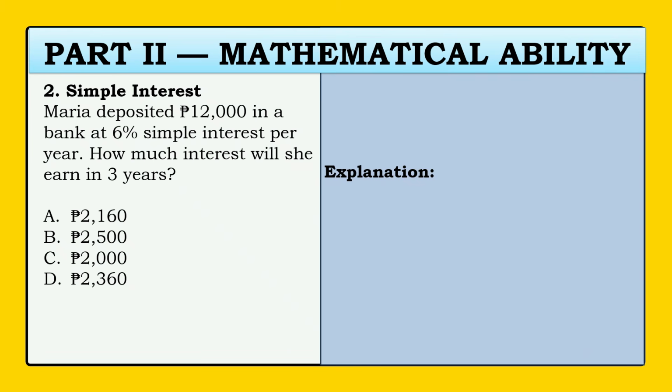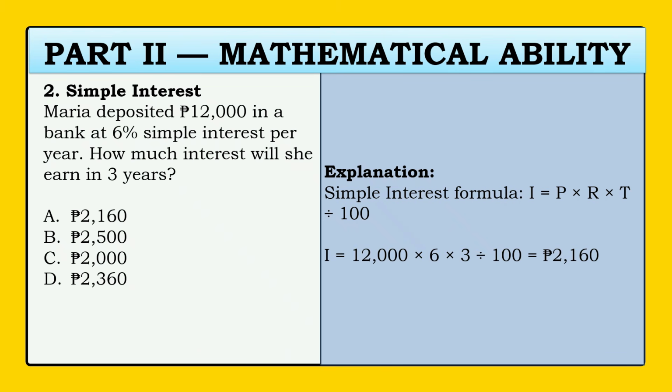Alright, let's find out. What is the simple interest formula? The simple interest formula is principal times rate times time divided by 100. Let's plug in the values: 12,000 times 6 times 3 divided by 100. Why do we need to divide by 100? Percent means per 100, so we divide by 100. And our answer is 2,160. Our answer is letter A.